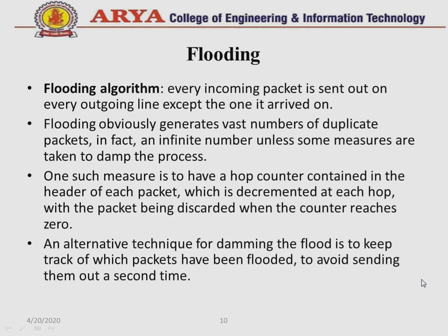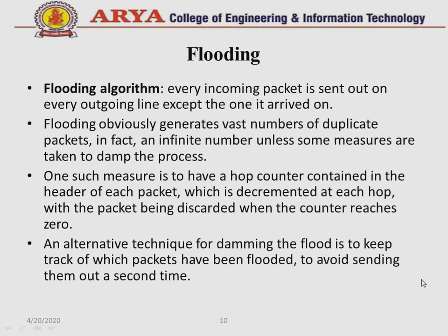The next type of routing algorithm is flooding. In this flooding algorithm, every incoming packet is sent out on every outgoing line except the one it arrived on. Flooding obviously generates a vast number of duplicate packets, in fact an infinite number, unless some measures are taken to dam the process. One such measure is to have a hop counter contained in the header of each packet, which is decremented at each hop, with the packet being discarded when the counter reaches 0.